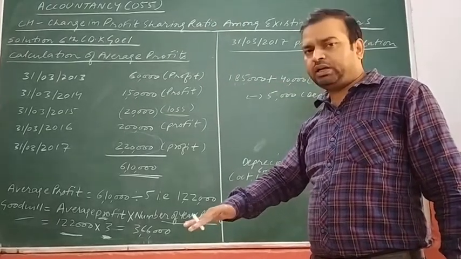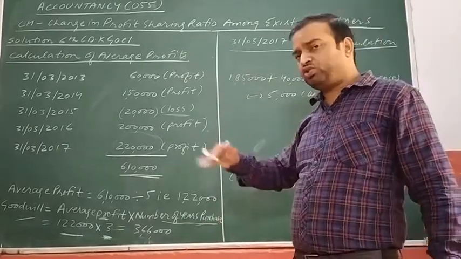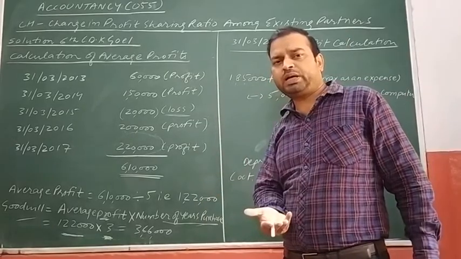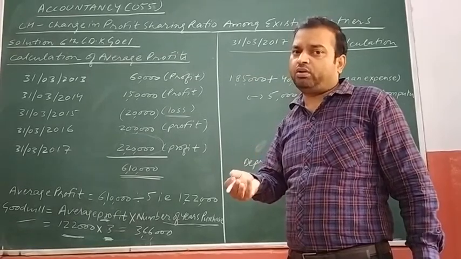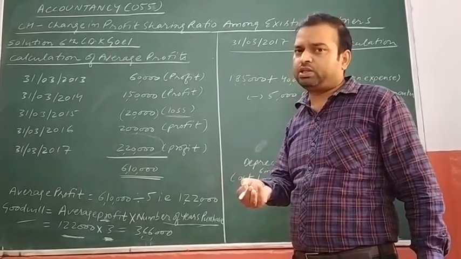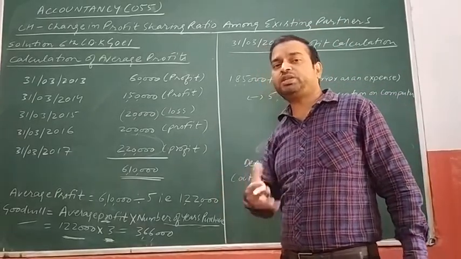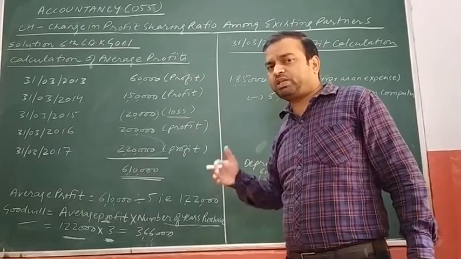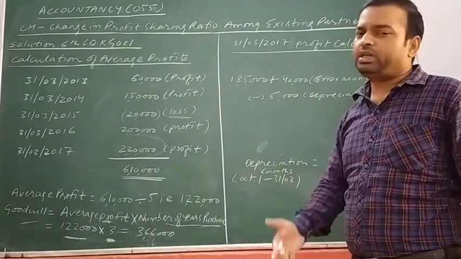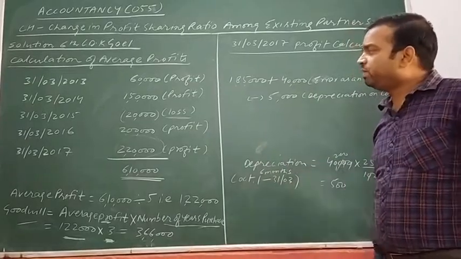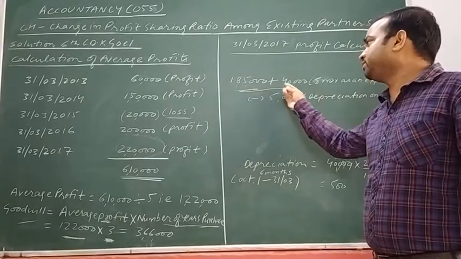That was not an expense, that was not a loss of the company, it was to be debited to computer account. Wrong treatment was done by us. So when this error of office expenses shown in the PL account is to be rectified, what do we have to do? We have to reverse the treatment. Reverse the treatment means the expense which was debited earlier, which was subtracted in the PL account, the same amount is to be added to the firm's profit, which is given in the question as 1,85,000 for the year ended 2017. Added 40,000.